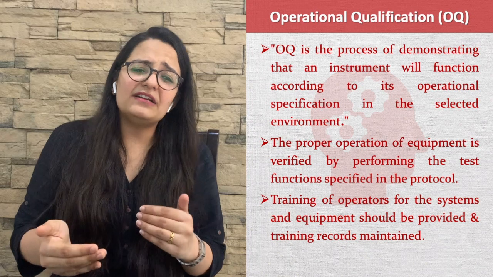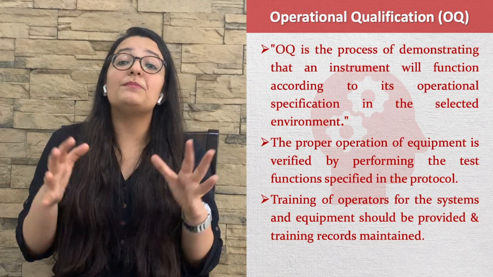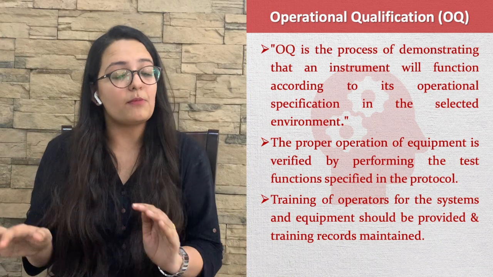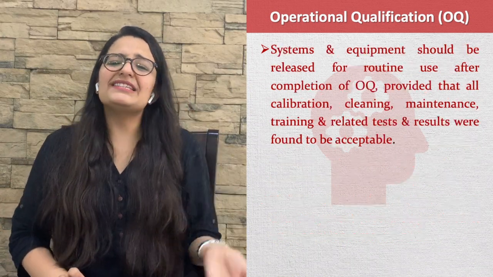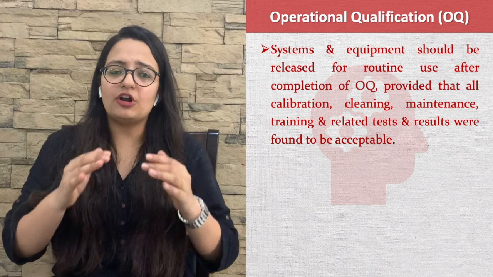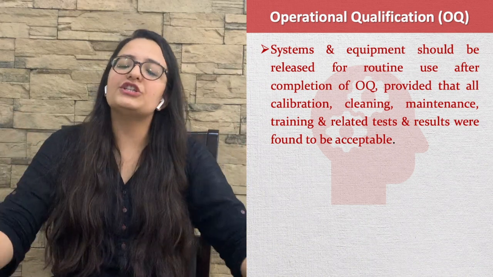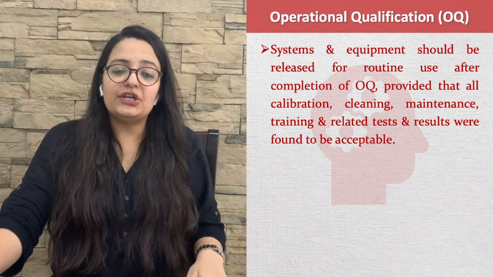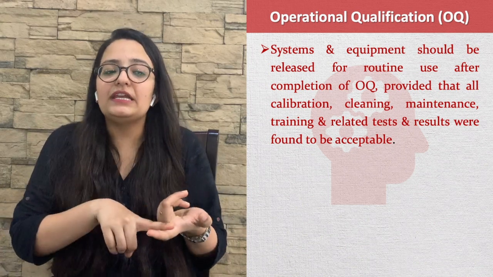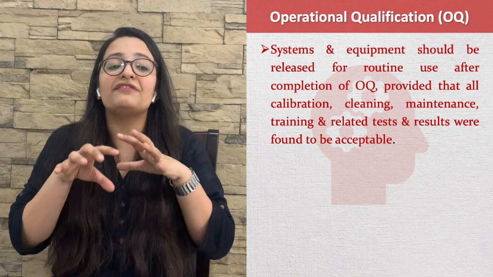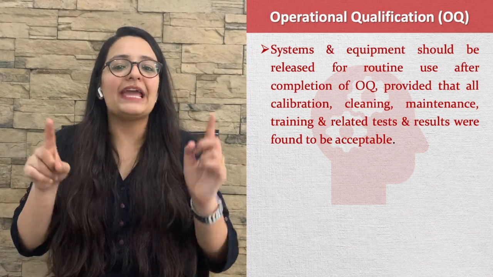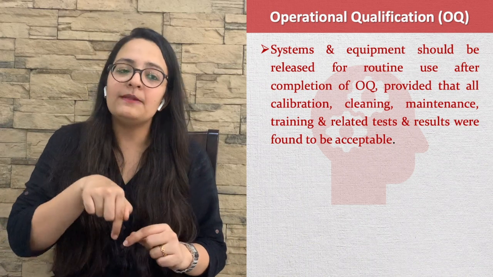Training of operators for the system and equipment should be provided, and the training record should be maintained properly. System and equipment should be released for routine use after the completion of OQ, provided that all calibration, cleaning, maintenance, training, and related tests and results were found to be acceptable. So all the results should be acceptable during the operational qualification.